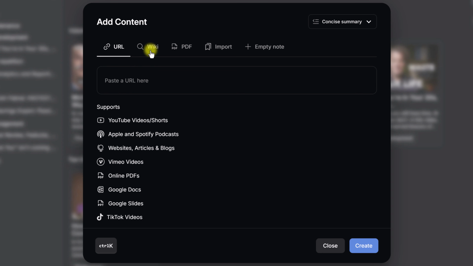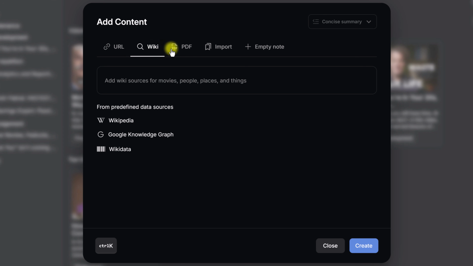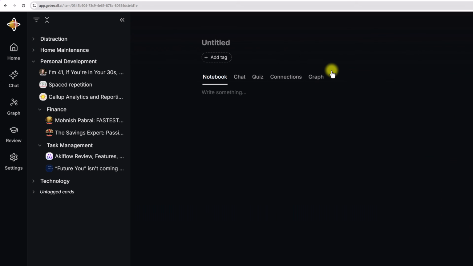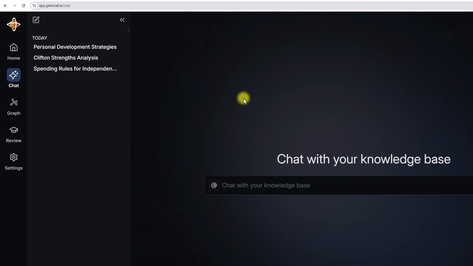URL we just saw a moment ago. We can add wiki sources. We can upload our own PDFs. We can import all of our bookmarks, for example, or if you use other web clippers such as Pocket, you can do that as well. Or you can just start with an empty note. Recall can become your primary note taker, not only so that you can make connections with your other sources, but so that you can chat with it as well. So let's jump into the chat feature.